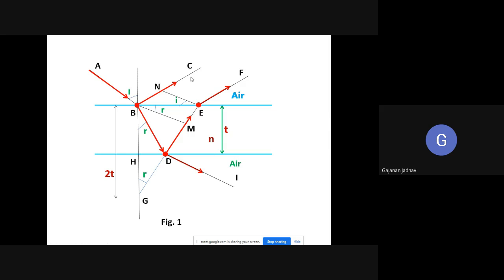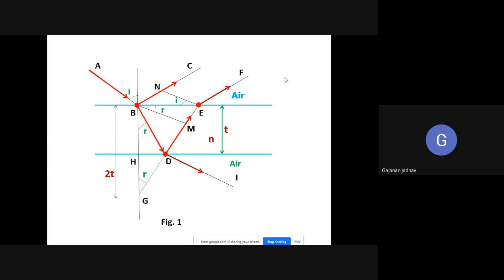Are you getting me? We need to find out the path difference between BC and BDEF. Only then will we be able to tell whether that transparent thin film will appear bright, dark, or when it will appear colored.